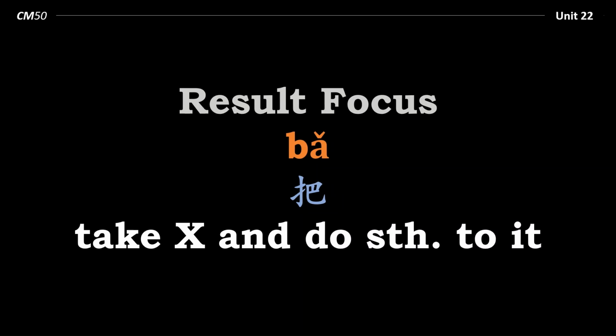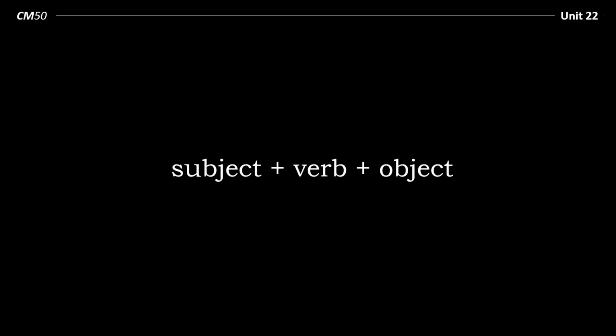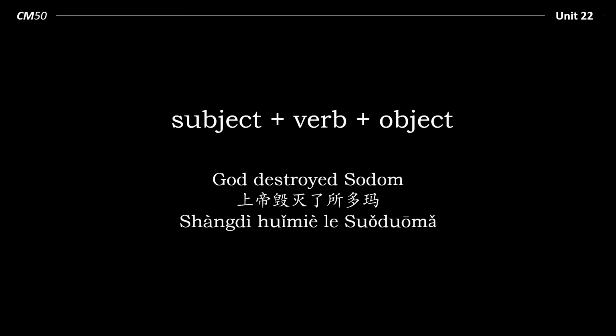Now a normal sentence structure is subject, verb, object. So for example, God destroyed Sodom. Subject, God, 上帝. Verb, destroyed, 毁灭了. Object, Sodom, 索多玛. So this is just a straightforward subject, verb, object sentence.